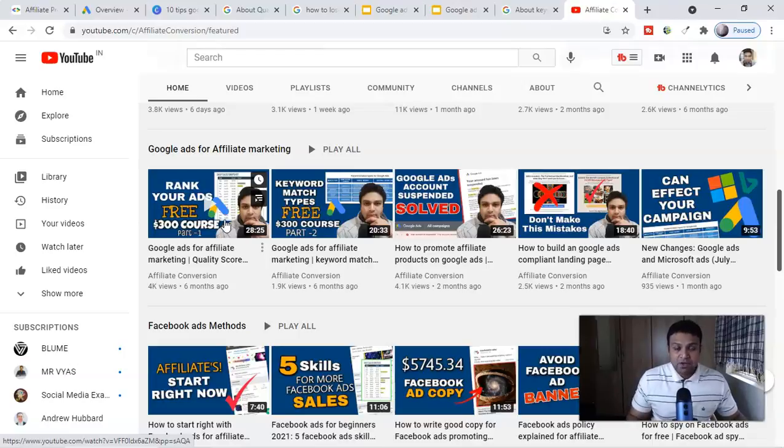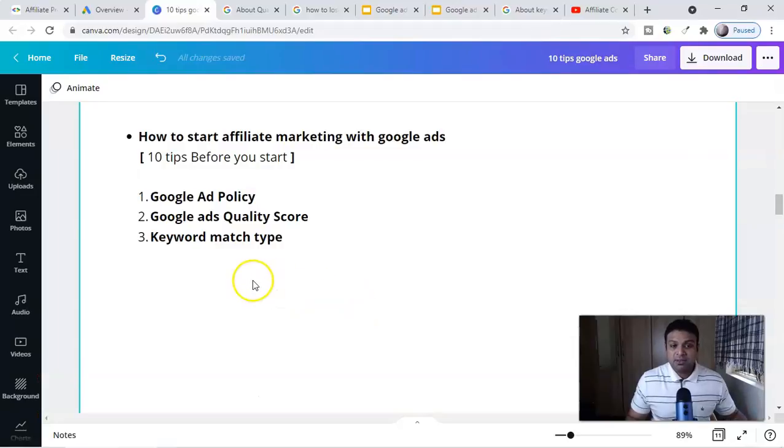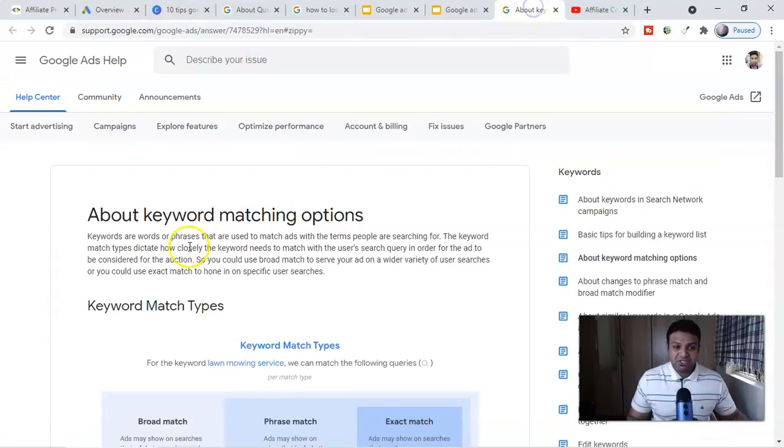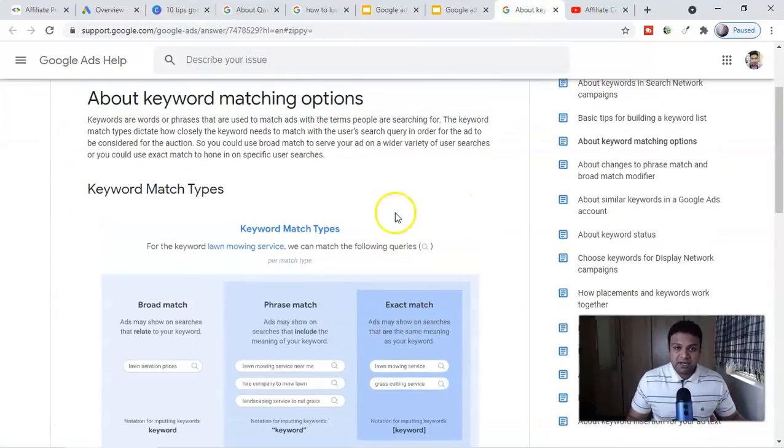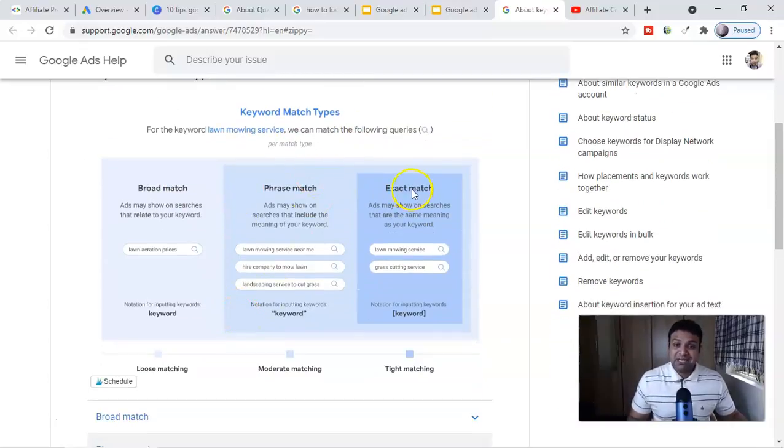Okay, and after quality score, guys, another important third tip is keyword match type. Again, guys, you have to learn keyword match type. Recently they updated their resource page, and they have described broad match, phrase match and exact match. Otherwise, guys, you will lose all your ad spend and you're not going to get any return on investment if you don't follow broad match, phrase match or exact match.